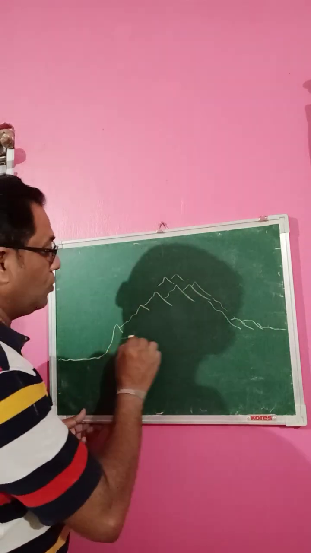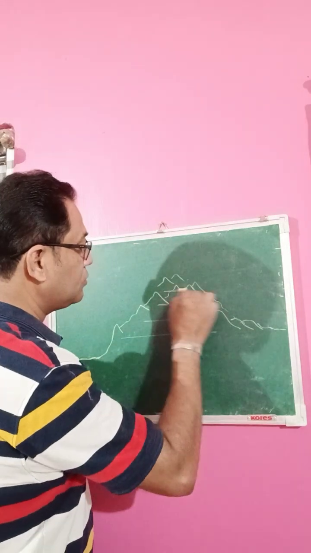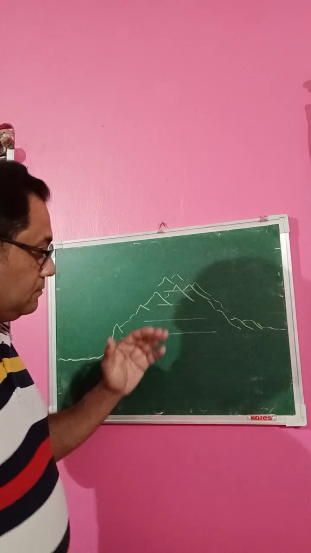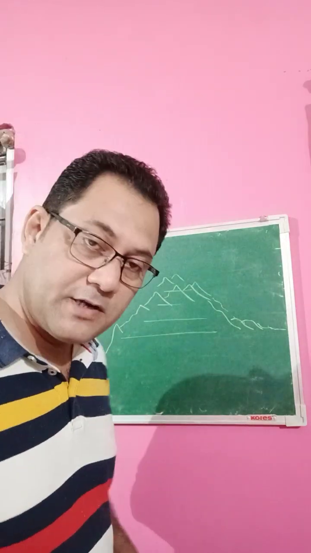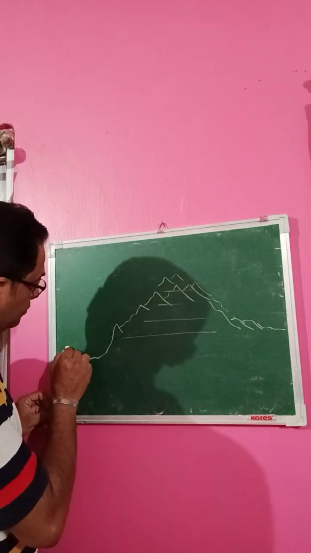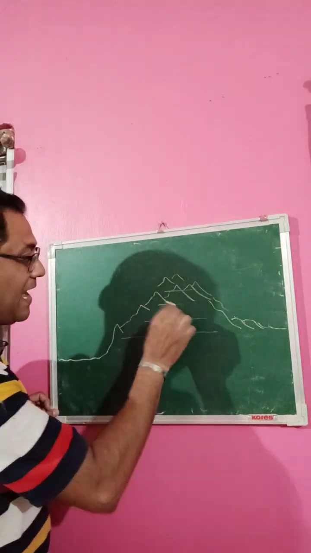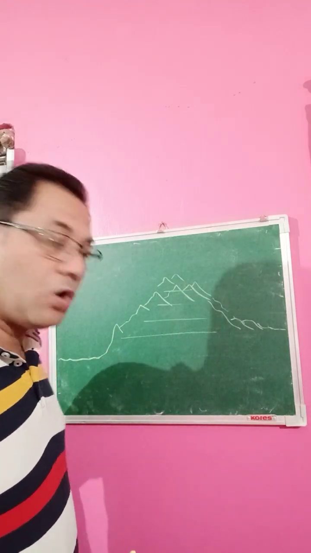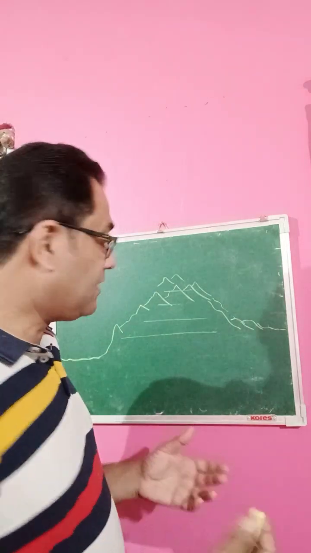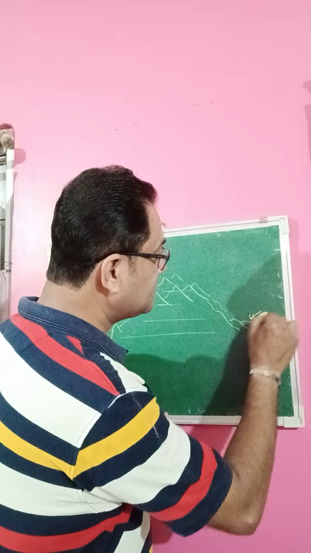Okay, when you go higher and higher in this altitude, the temperature will decrease, as we have already talked about. Now, it will act as a barrier for winds also. It is a disadvantage for these places.